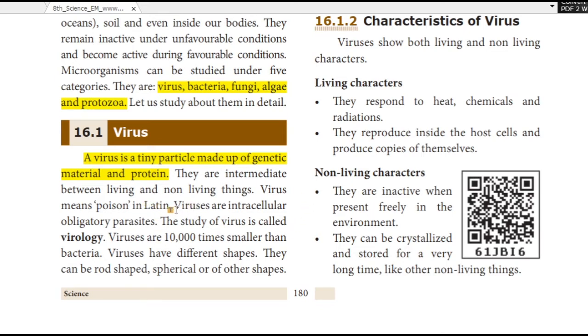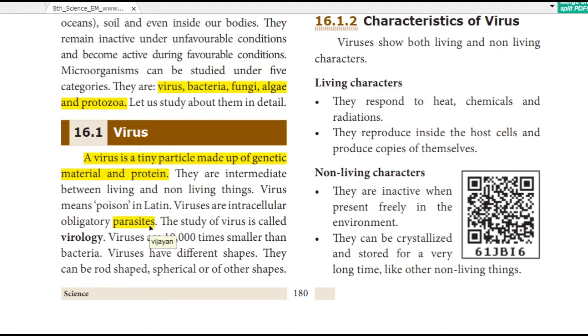Viruses are intracellular obligatory parasites. What is a parasite? One that sticks on and lives on another, like something stuck or stuck on. The viruses are intracellular obligatory parasites. What does it mean? The parasite cannot live on its own.